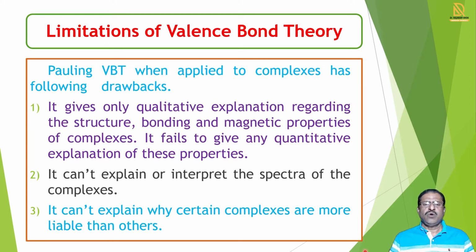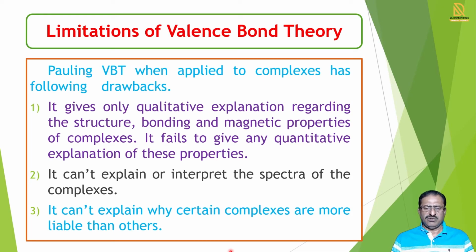So we see what the limitations of this theory are. This theory gives only qualitative explanations regarding the structures, bonding, and magnetic properties of complexes. Valence bond theory fails to give any quantitative explanation of the properties. This theory also does not explain or interpret the spectra of complexes. What the spectrum is, and the value of the wavelength, is not explained by valence bond theory for any example.